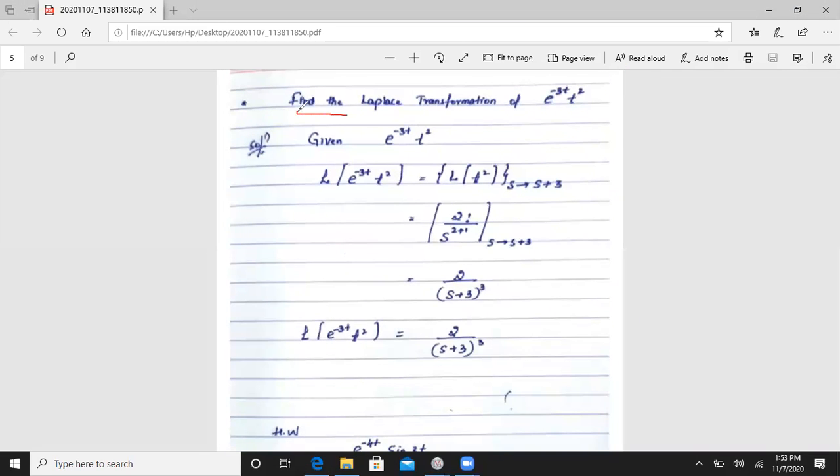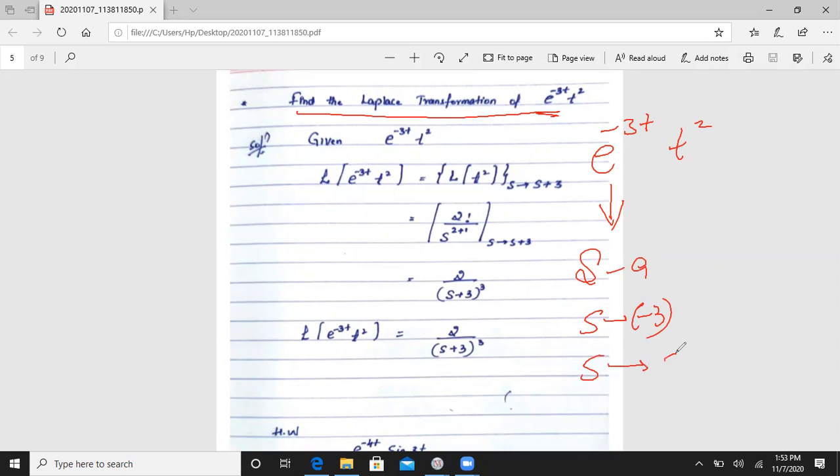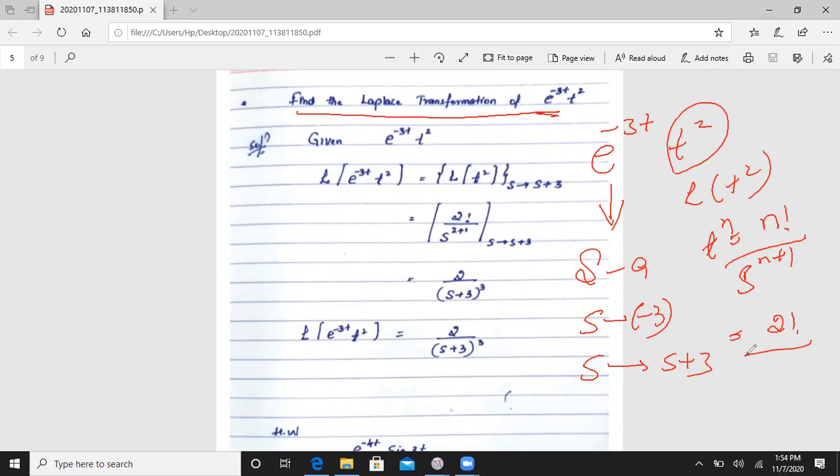So our next one is find the Laplace transformation of e to the power minus 3t into t square. So this becomes your s minus a, that is s tends to s minus of minus 3. That means s tends to s plus 3. Okay, and this function, Laplace transformation of t square, you guys already know, this t to the power n is n factorial divided by s to the power n plus 1, that is 2 factorial divided by s to the power 2 plus 1. Okay, I will write this one here only.